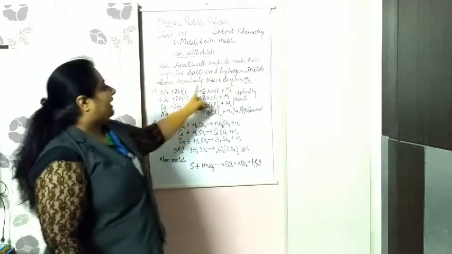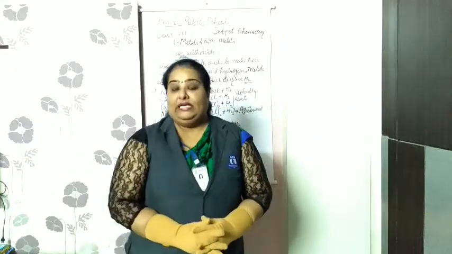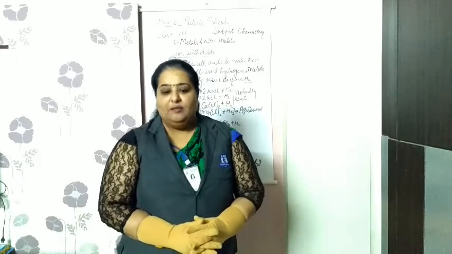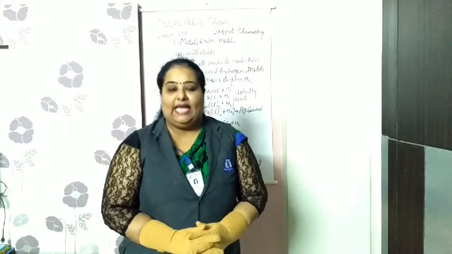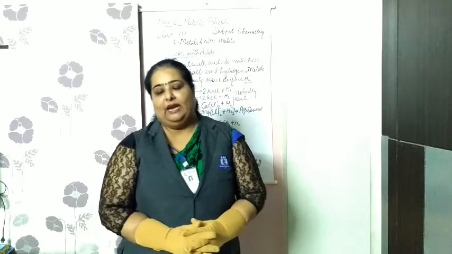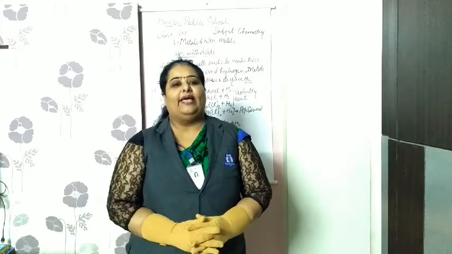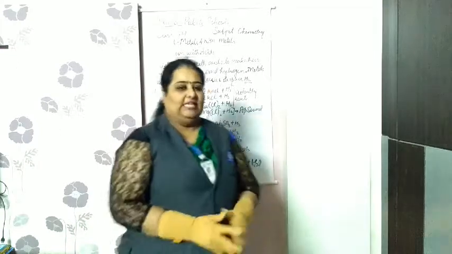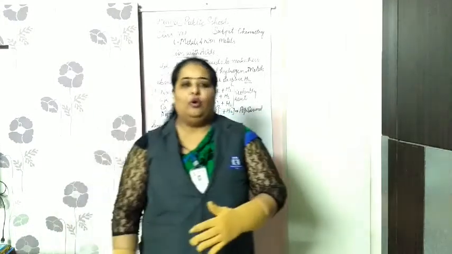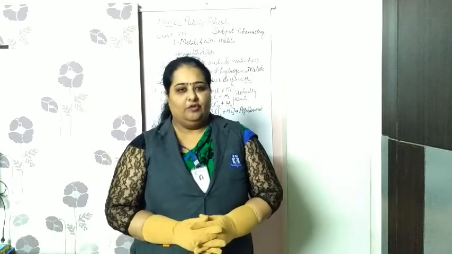So, metals above hydrogen in the reactivity series displace hydrogen. Students, remember only the metals which are above hydrogen in the activity series. Why? Because all acids have hydrogen as the basic substance. You have done this in your 7th standard very clearly in the chapter on acids, bases and salts, right? All acids have hydrogen as the major substance. Clear? So that's why they displace hydrogen. Now after hydrogen, copper, silver, gold, platinum, mercury come, which do not displace hydrogen from the acids.